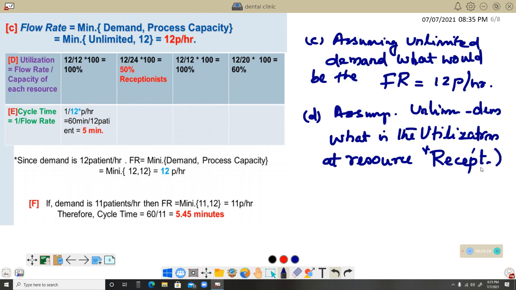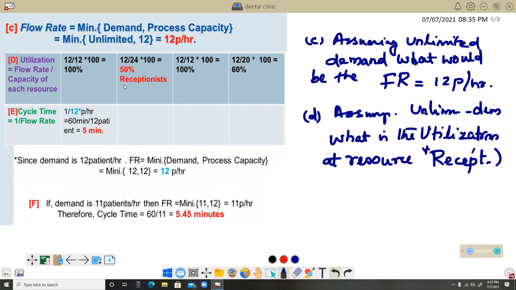At resources, receptionist. For calculating utilization, we have a general formula something like this. Over here you can see on the left side, utilization equals flow rate by capacity of each resource. So likewise I calculated 12 by 12 into 100, we get 100 percentage. For the receptionist it is 12 by 24. Check out the before slide, you can see that value.